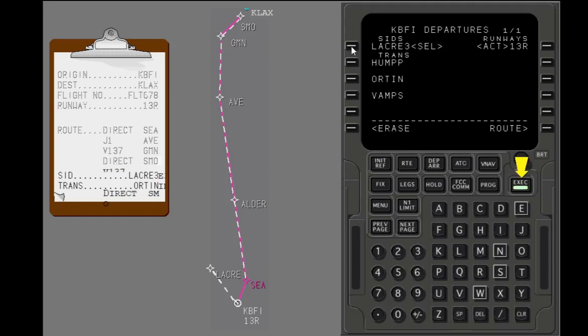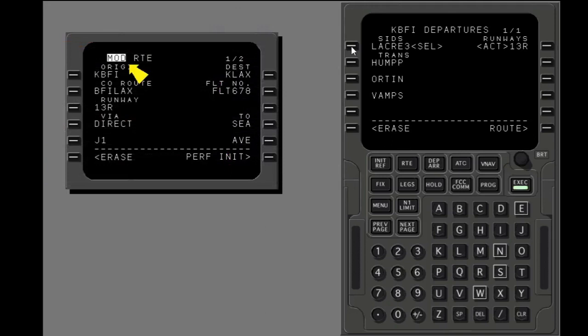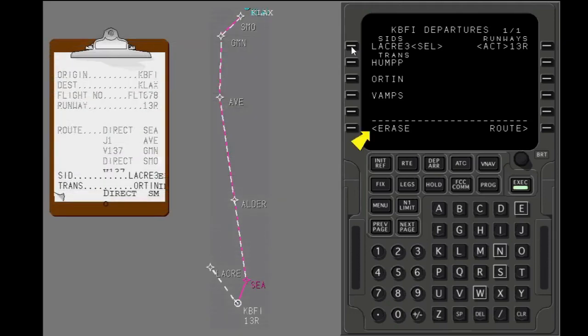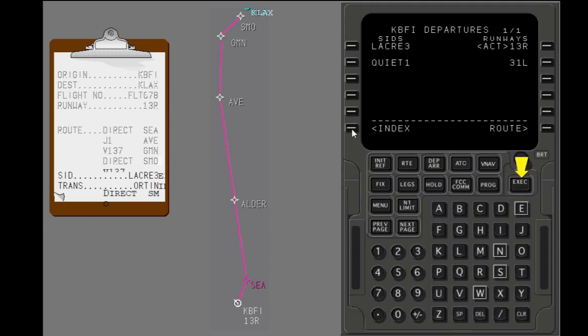The Execute light illuminates. This shows a route modification is in progress. Modifications show as white dashes. On Route Page 1, Mod shows in the page title. An Erase prompt comes into view. The prompt erases all modifications and shows the original active route. Use the Erase prompt to erase the modifications. The route modifications are erased, the original active route shows, and the Execute light extinguishes.